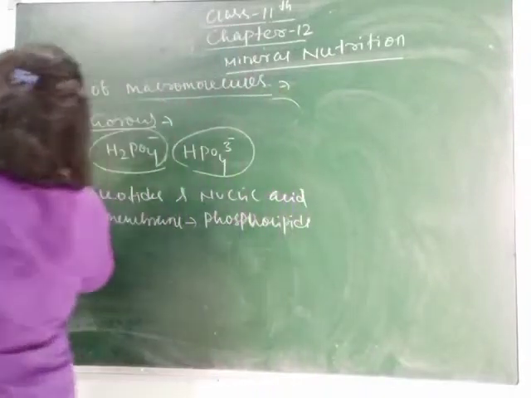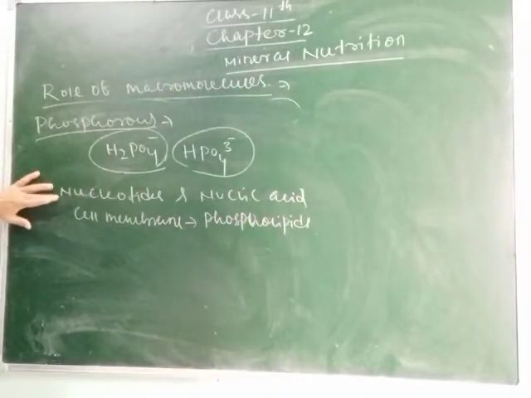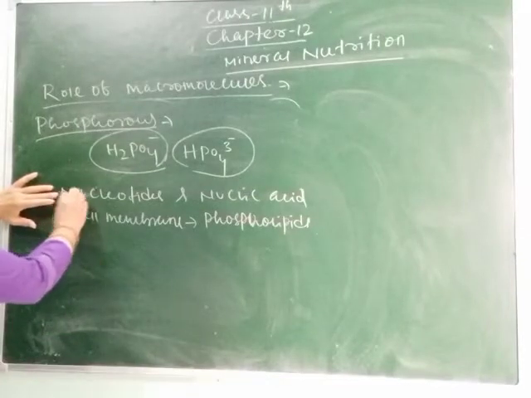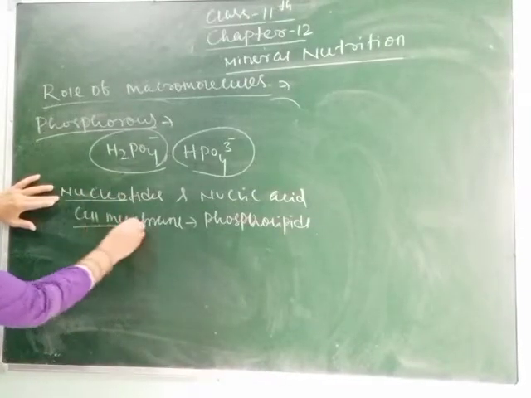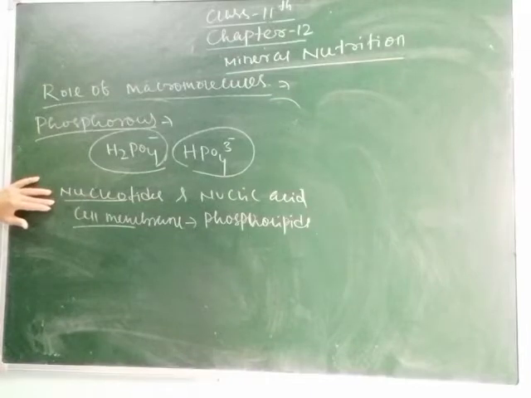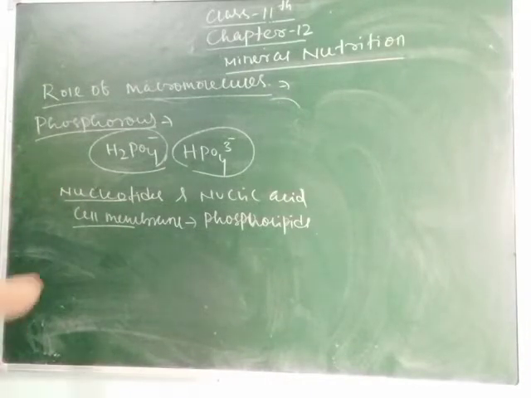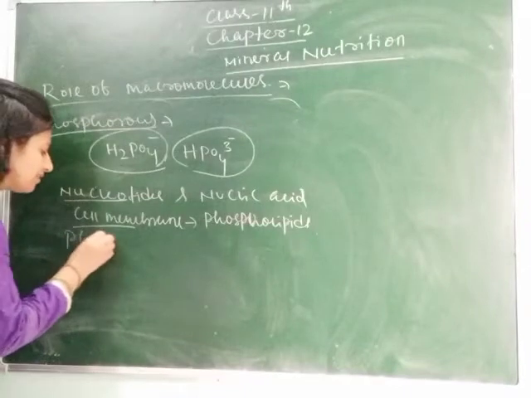So phosphorus has, as I have told you here, functions: it is the main constituent of nucleotides. It forms the cell membrane, in the form of phospholipids. It also helps in the process of phosphorylation.